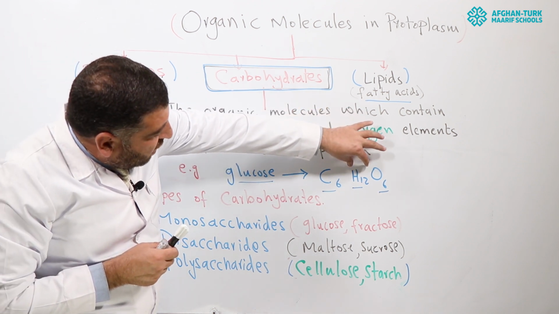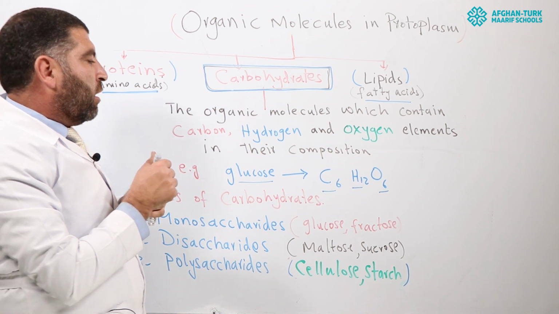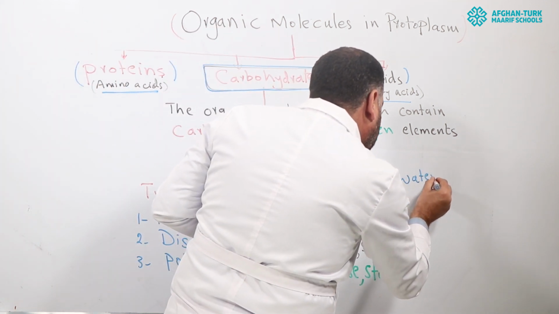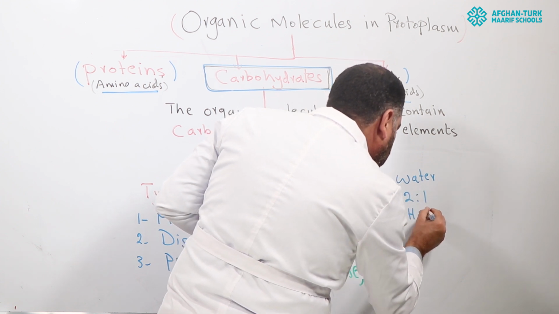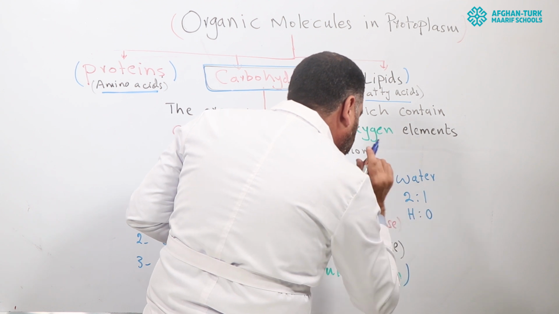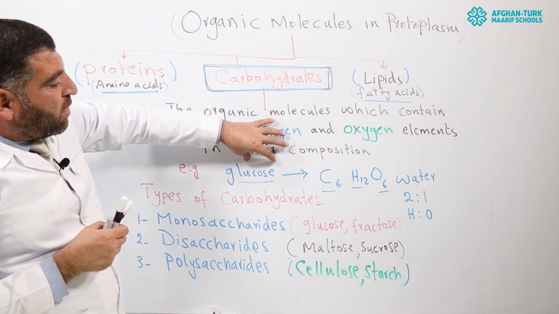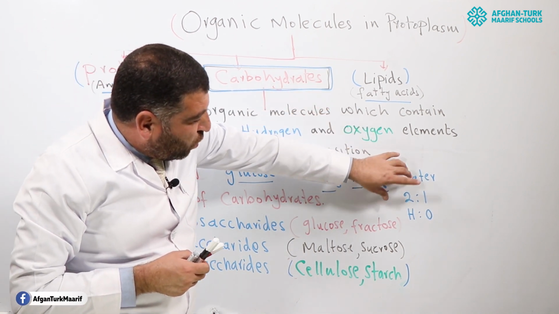The ratio between hydrogen and oxygen in a carbohydrate molecule, like water, is basically 2:1, 2 hydrogen atoms combined with 1 oxygen atom.